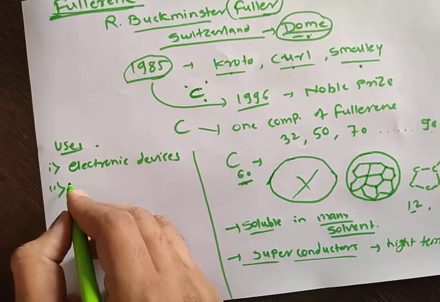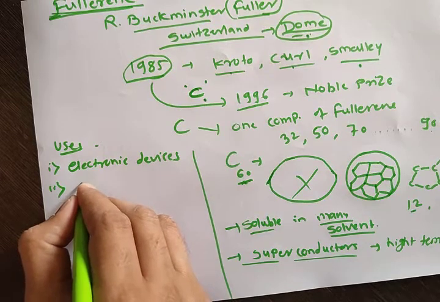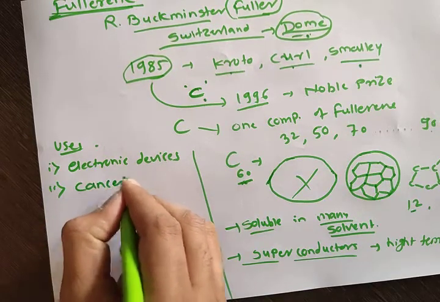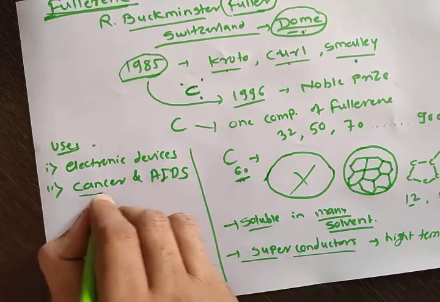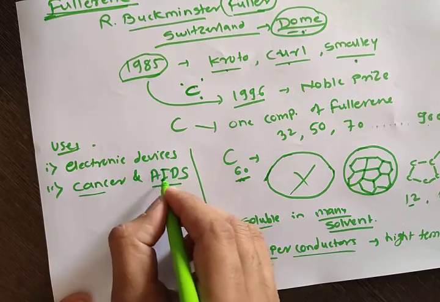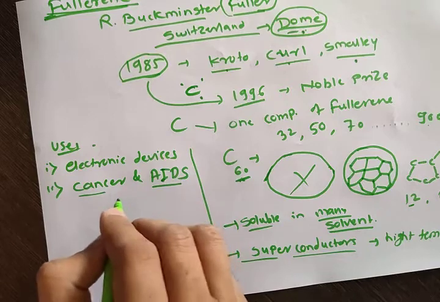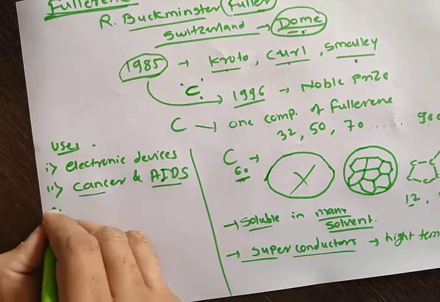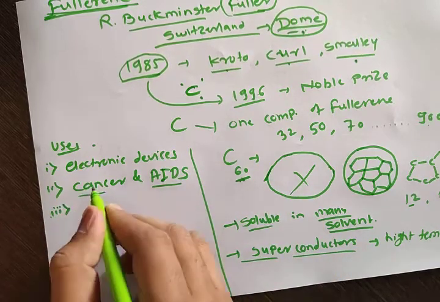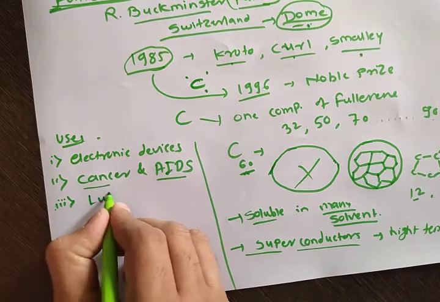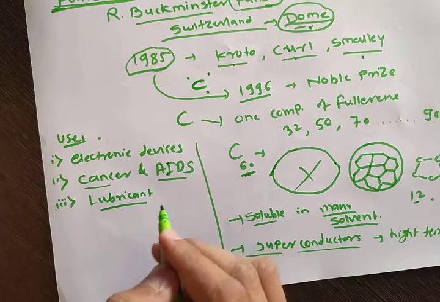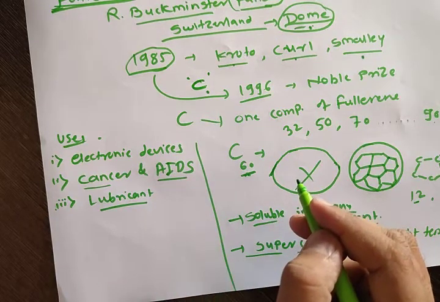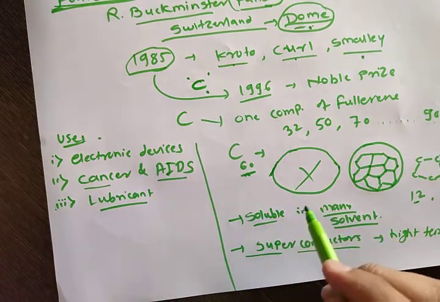It is used in medicine for the treatment of cancer and AIDS. So for the treatment of these two diseases, fullerene is used in the medicine. And third, they are also used as lubricants, as I told in the case of graphite, fullerene is also used in lubricants.